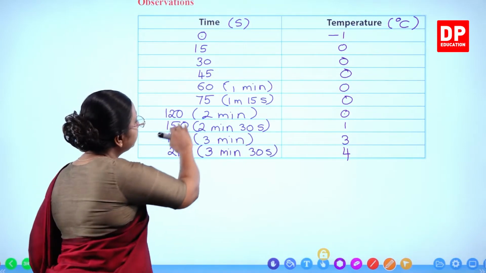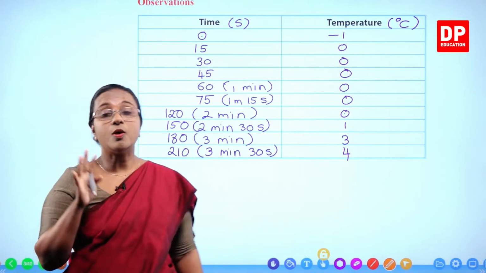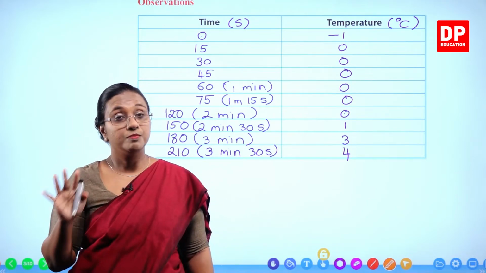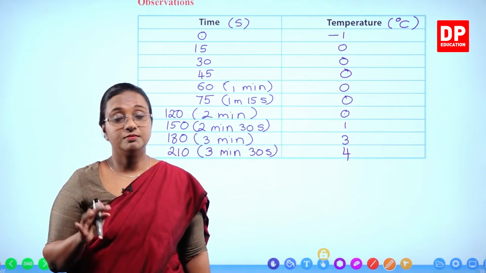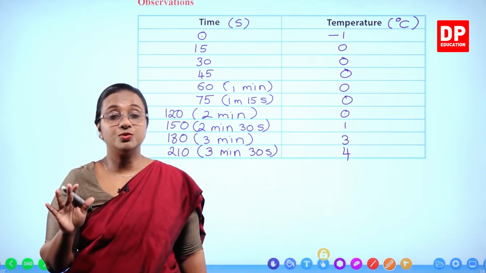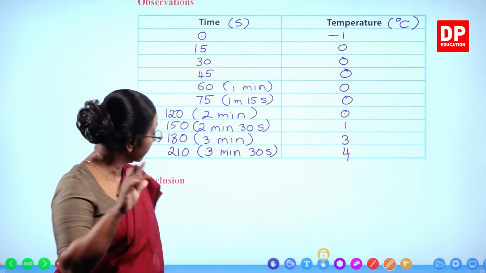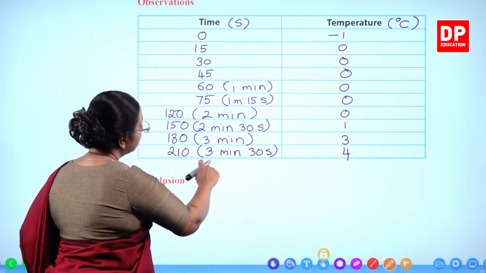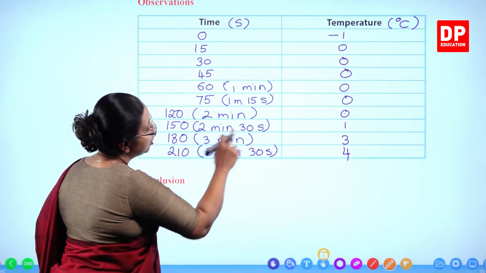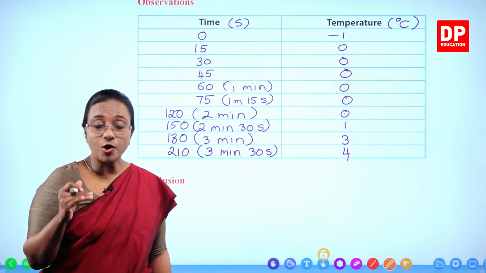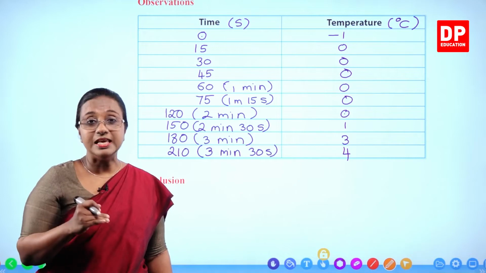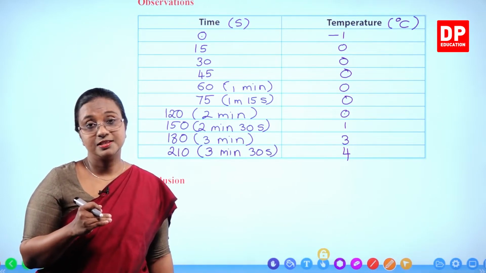And at the end of 2 minutes, you saw that all the ice chips were converted to water. Ice chips melted and there was only water. Thereafter, when we continued, you were able to see it was only water, but the temperature reading started increasing.